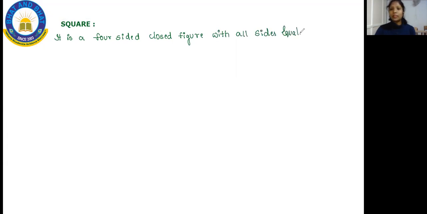Okay, so then what do you mean by square? So kids, a square is nothing but you will be having four sides for your square and it is a closed figure. The figure will be closed and all the sides are equal. In your square, remember kids, all the sides will be equal, but in the rectangle what happens? Opposite sides will be equal, but in a square every side will be equal. You can have a look towards the diagram of your square, and this is your square. So this is how we are going to write your square.